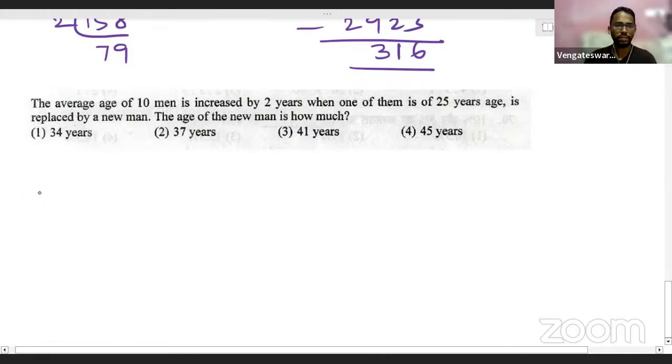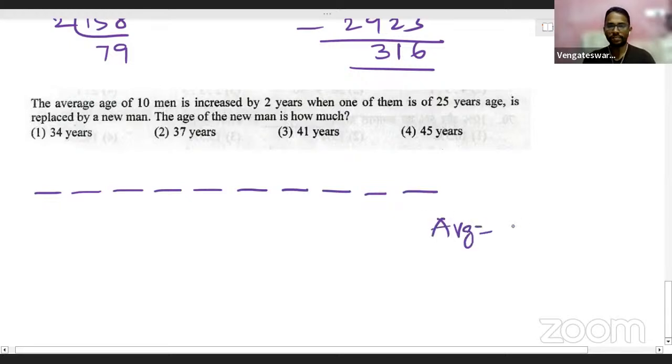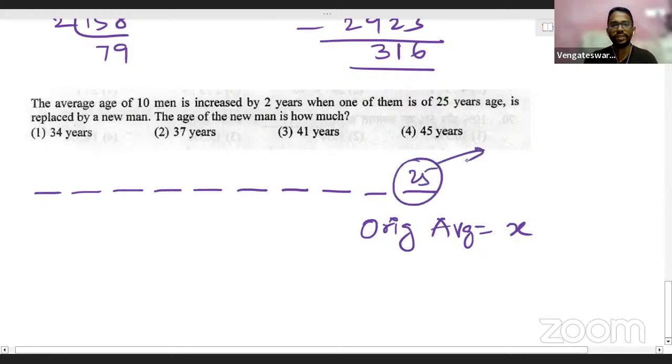So you have totally 10 people. 1, 2, 3, 4, 5, 6, 7, 8, 9, 10. There are 10 people here. For these 10 people, there will be some original average. I don't know what this original average is, maybe it is some X. Now, out of these 10 people, one person whose age is 25 is leaving the group, and another new person is joining the group.